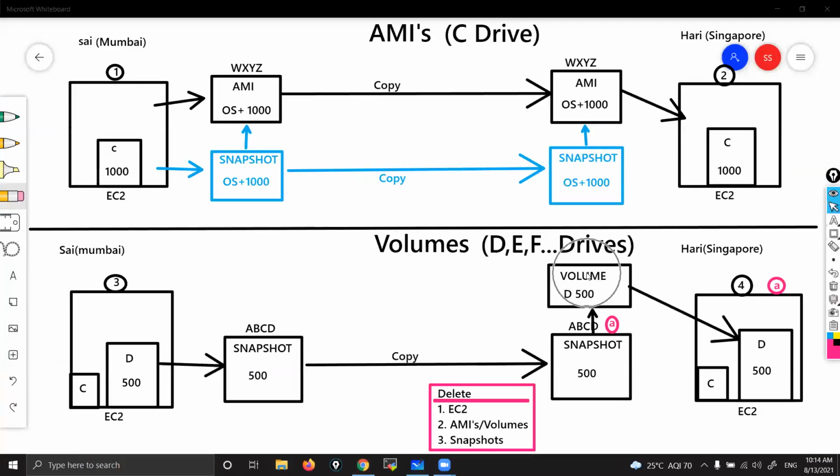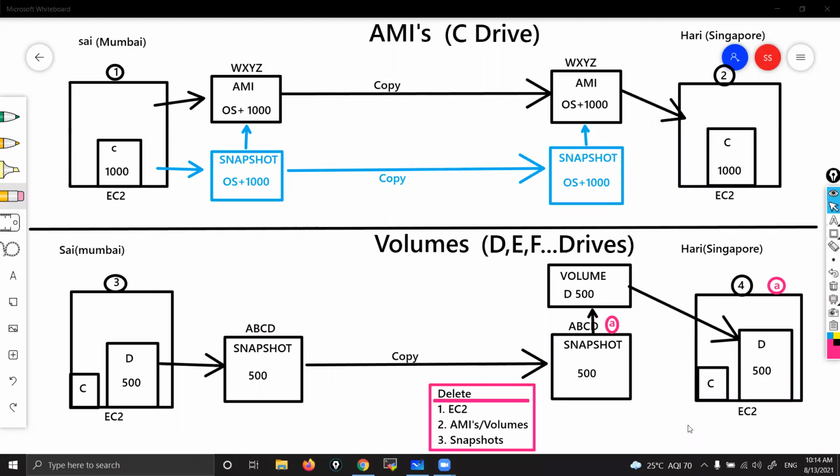Sai, in case of volume, can we attach a volume to an existing running EC2? Yeah, happily. Yesterday I showed you, right? While running itself, you can detach and attach. Everything is possible. So is it the same as the volume concept we have in Docker, where we can share data between containers? No, that is not the case here. This is just a drive. Don't compare it with that. In Docker you can access that volume from multiple containers, correct? But here we are attaching one drive to one instance. So this and that shared volume are different.